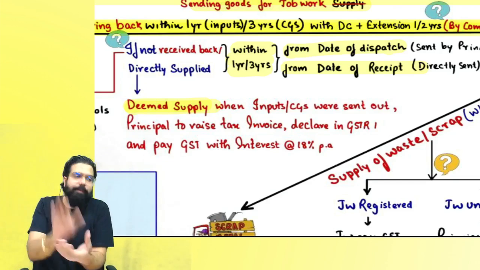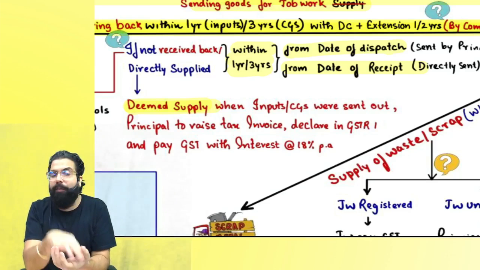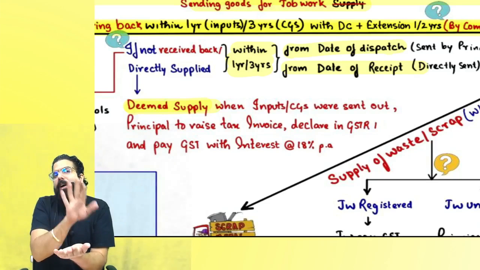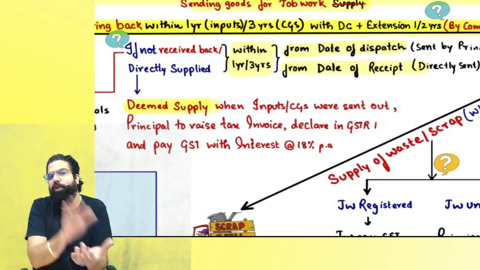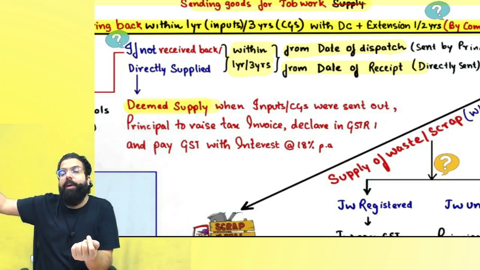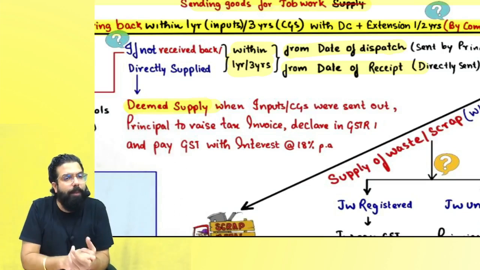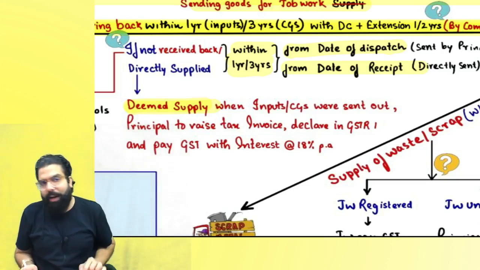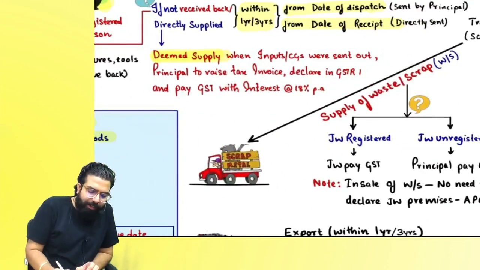Capital goods, if they are not received back within 3 years, it will be deemed that once 3 years gets over, next day it will be deemed that it is supplied. You have to raise tax invoice as if the capital goods were not sent. It was supplied before 3 years, and you will have to pay tax along with interest at the rate of 18%.